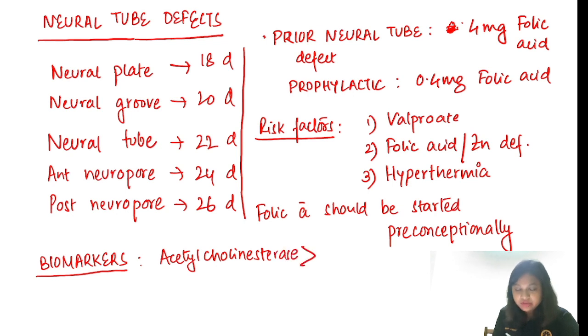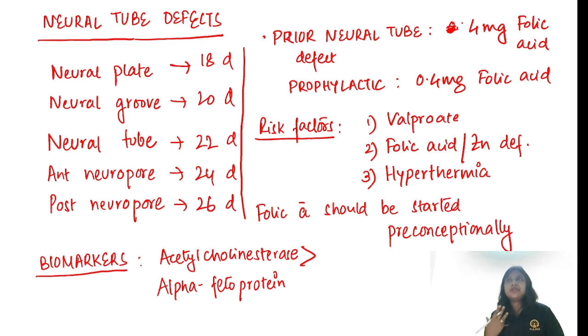If this is not given in your options, the next will be alpha fetoprotein. You see this marker at various places, like in hepatocellular carcinoma, also in ataxia telangiectasia. The third thing you remember is neural tube defect. So acetylcholinesterase and alpha fetoprotein are the biomarkers to test for neural tube defects.